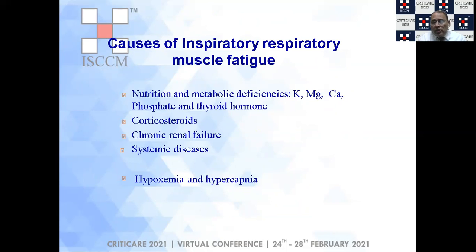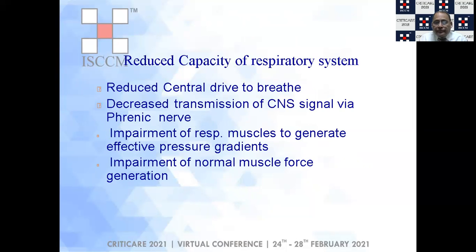There could also be an increase in inspiratory respiratory muscle fatigue, which could occur because of either metabolic or nutritional deficiencies, because of potassium, magnesium, calcium, phosphate, or reduced thyroid hormone. It could be because of prolonged or inadvertent use of corticosteroids, patients with chronic renal failure, systemic diseases, patients with hypoxia and hypercapnia. All of them have fatigue in the inspiratory respiratory muscles.